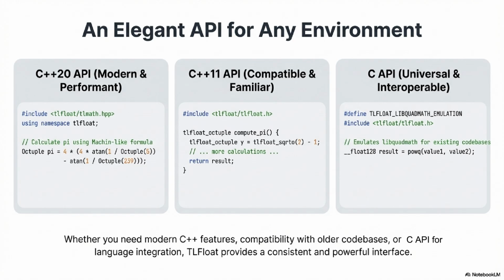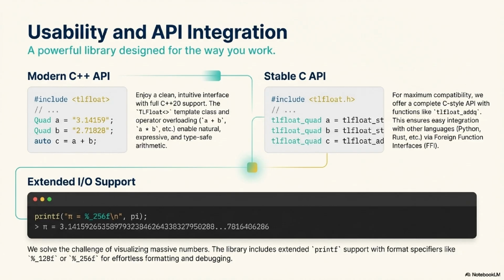And the C API uses a very systematic naming convention to keep all these precision levels straight. It's a clear suffix system. Functions for your standard 64-bit double usually have no suffix. Functions for 32-bit float use F. And for the extended precision types that are the focus here, they use size-specific suffixes, so Q for quadruple, 128-bit operations. You'll see functions like TLFloatAddQ, TLFloatMulQ, or TLFloatSinQ. And O for octuple, I'm guessing? It's exactly O for the 256-bit octuple operations, like TLFloatAddO or TLFloatDivO. This systematic approach is applied across everything: arithmetic, power functions, transcendentals. So it's always clear what precision you're working with.